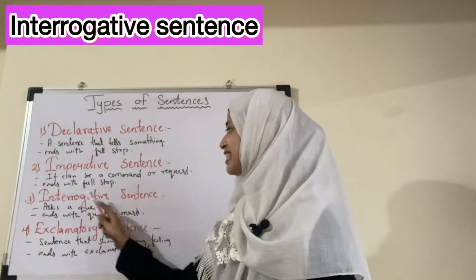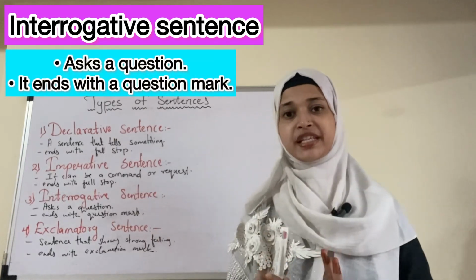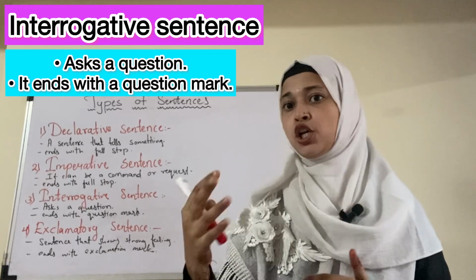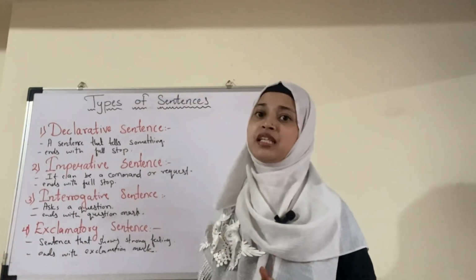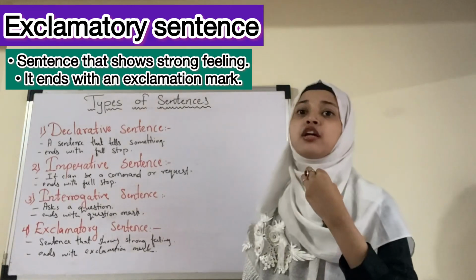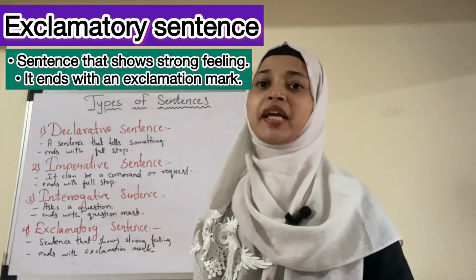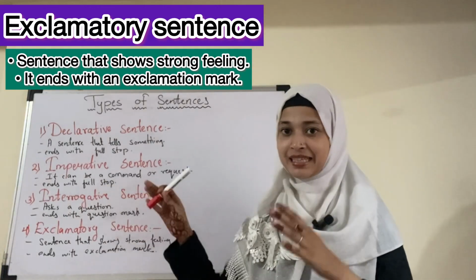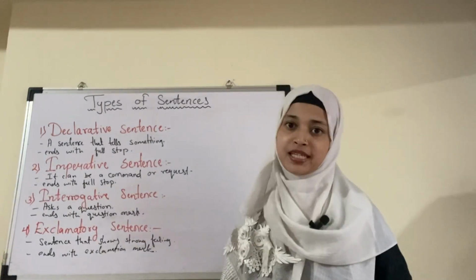Then we have seen interrogative sentences, the sentences that end with a question mark in which we ask a question. The last one we have seen is exclamatory sentences, the sentences in which we show our strong feeling, in which we express our emotions and end with an exclamation mark. These sentences are called exclamatory sentences.